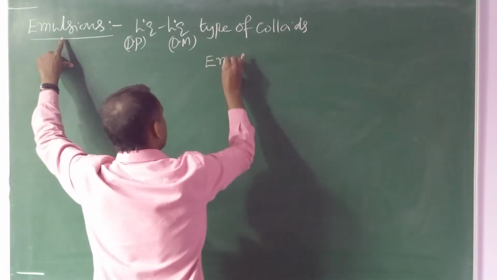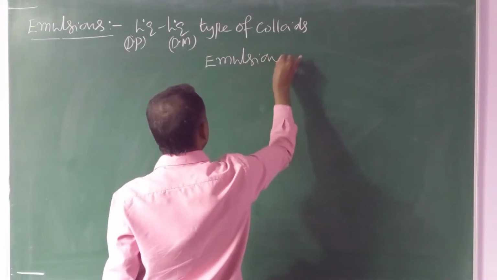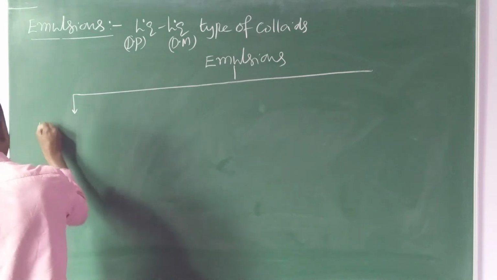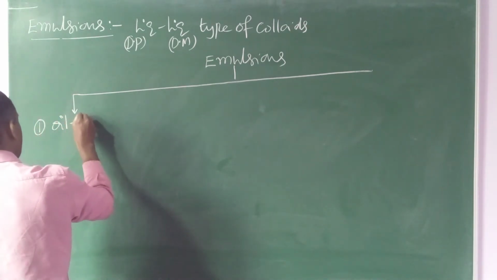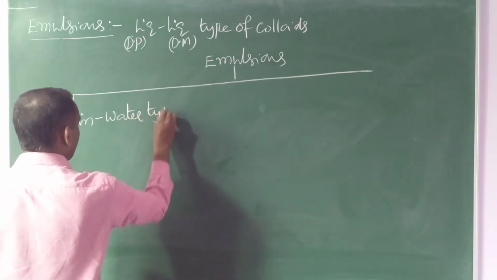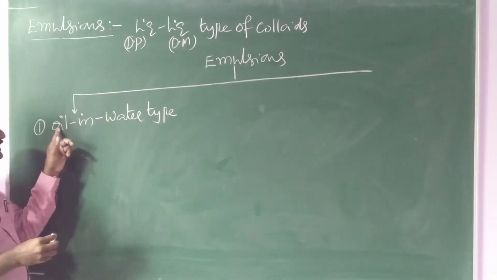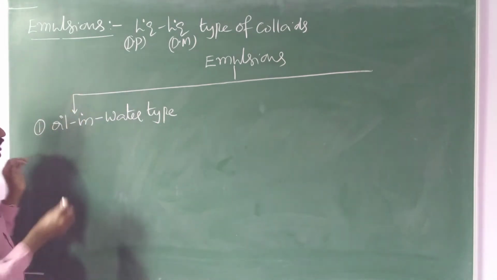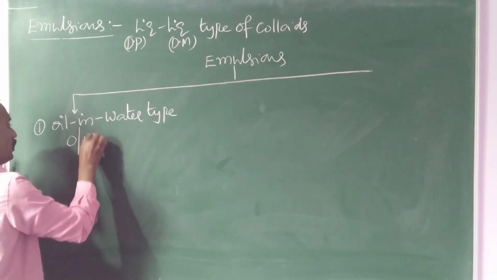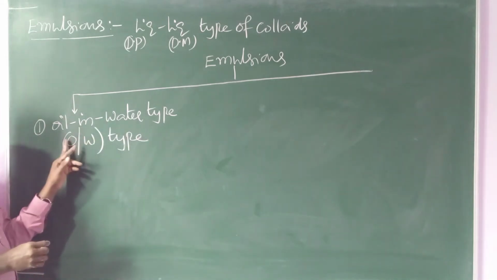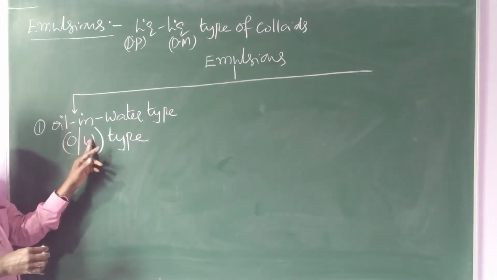These emulsions are broadly classified into two types. These two types are important. The first one is oil in water type. Oil is liquid, water is also liquid. Therefore liquid type, and liquid type is nothing but emulsions. Oil in water type is simply represented as O/W type of emulsions. O stands for oil, W stands for water.